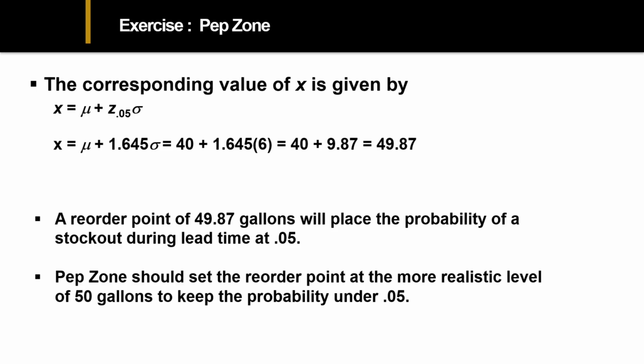That's the correct answer, but it's kind of hard to have 49.87 gallons precisely in inventory. So the realistic order would be to bump that up a little bit to 50. Since we're increasing that, going away from the mean, we actually will drop below 5% chance of a stock out, which is nice. So then we have an actual level like 50 gallons and pick up a small bit of probability. So it'll be under 5% for that.